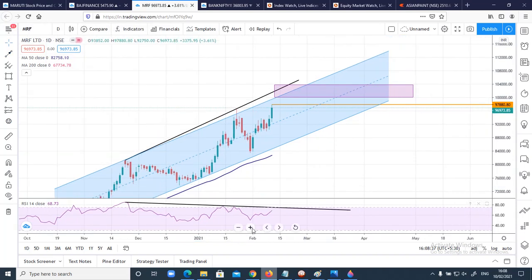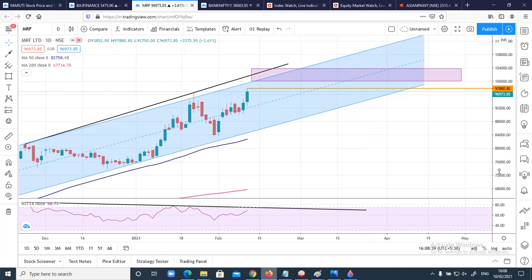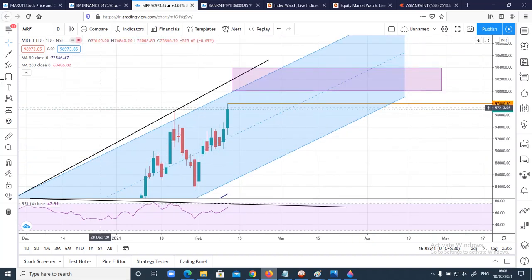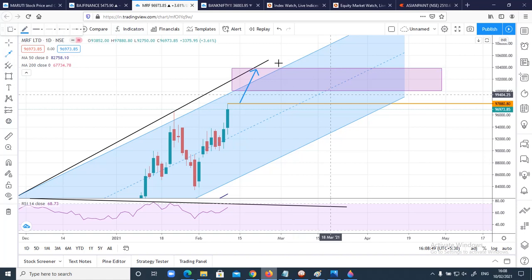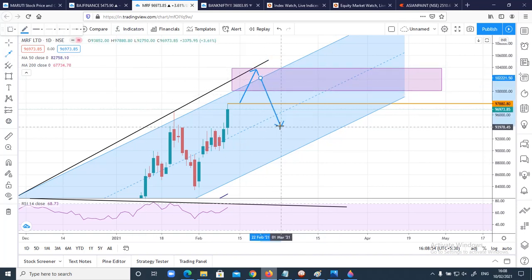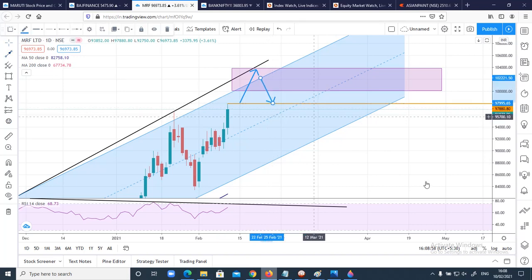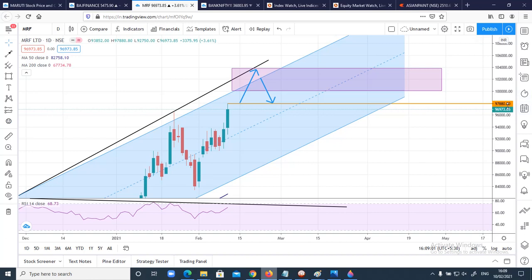And after that, depending on the price, we can see if it will reverse. In case it reverses, what the targets will be, I'll be updating in the next videos. And let me tell you one more thing, in case price reverses from this channel resistance or this trend line resistance, guys, we can expect this level again. It can retest this level, 97,880, and then probably it can come back to this channel support.